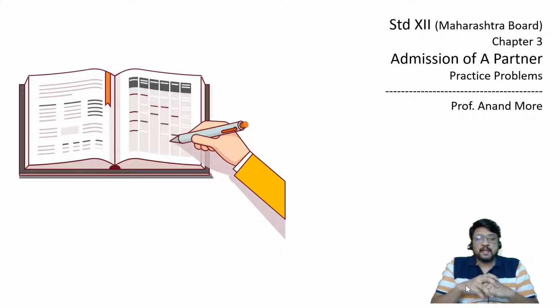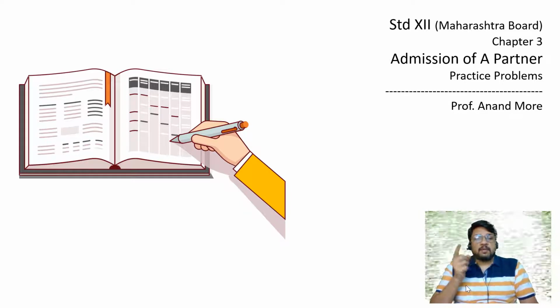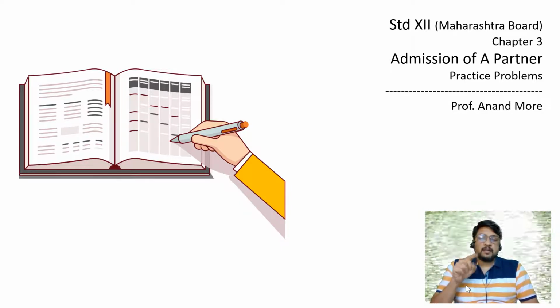We are going to solve the second problem. In the first problem, we had considered the journal as well as the ledger and the balance sheet also. In the second problem also, they have asked basically the journal, but I'll be considering journal and balance sheet, and therefore I'll also be preparing the ledger accounts.